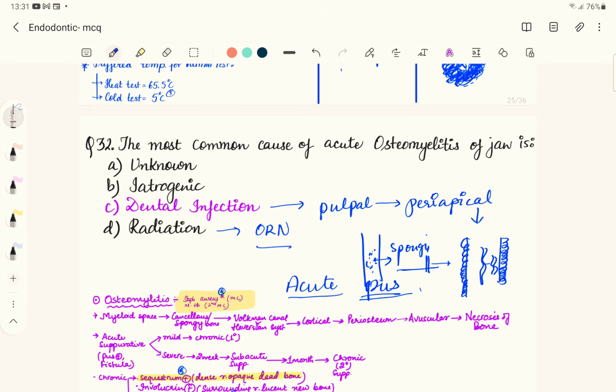The teeth in the area of osteomyelitis become very loose. The patient will have difficulty in eating. In fact, it's not even possible for the patient to open the mouth. It's so painful. Also, if you do a blood examination for this patient, you will find elevated WBCs in the blood. So acute osteomyelitis is also associated with leukocytosis. And in the X-ray, you will find a moth-eaten radiolucent appearance.